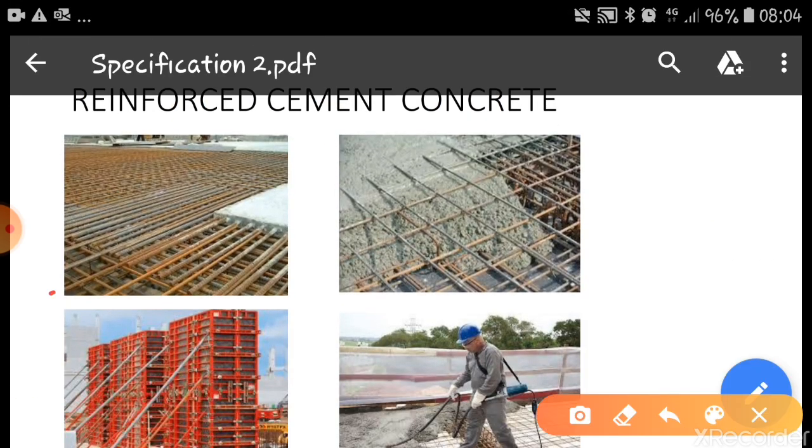This figure indicates how the reinforcement is done and how the concreting is laid. This is the centering done for columns, and here you can see how the vibration is carried out mechanically.